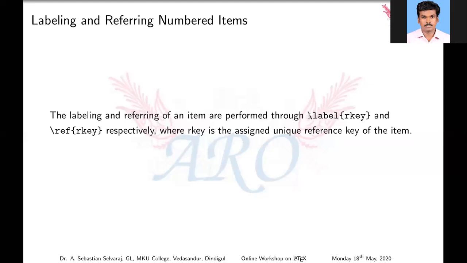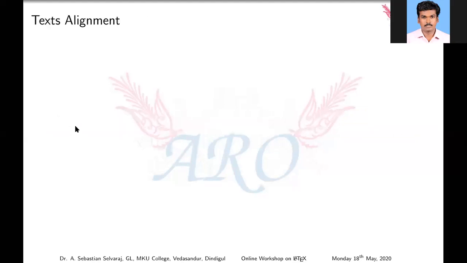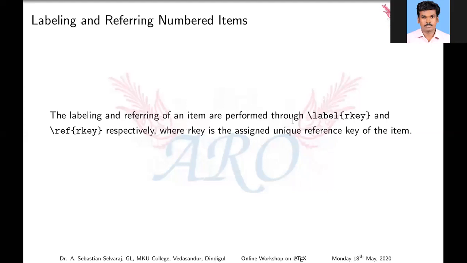We have to use the command \label to label that key. This is called the label key. Within the mandatory braces, we enter that key, and wherever we refer to that theorem or equation, we use \ref with the label key. Each key is assigned to a unique reference. This is the process. Don't worry, at the end of our session I am going to show one live demo.